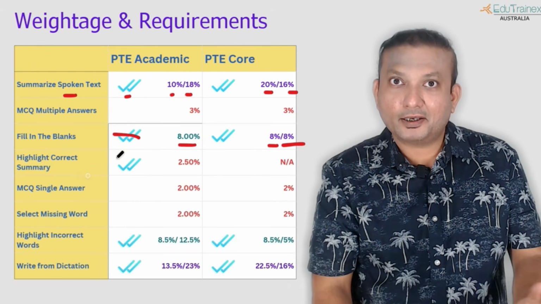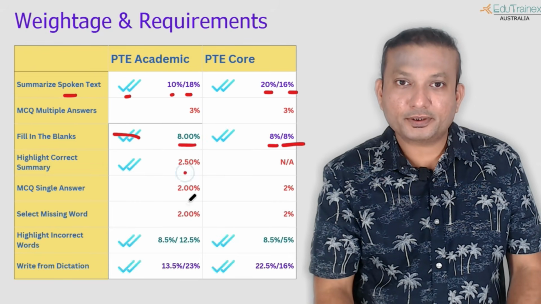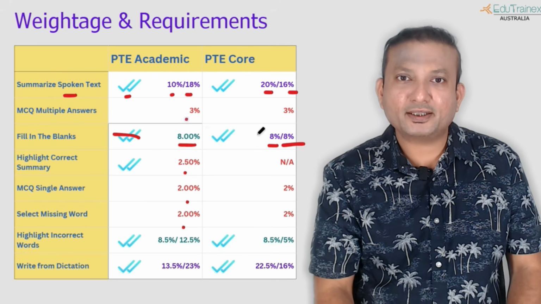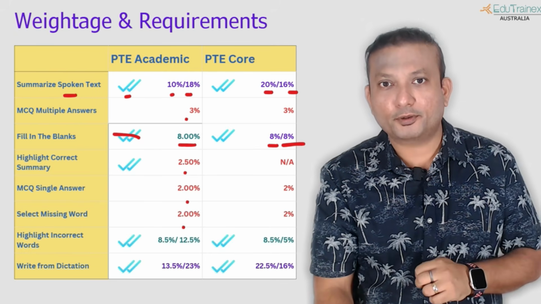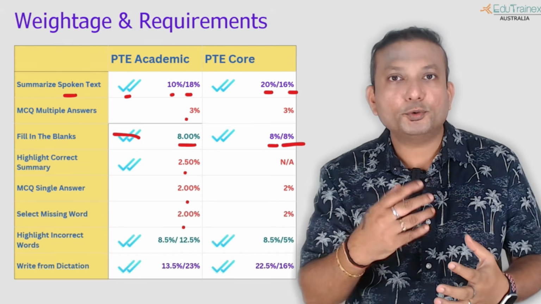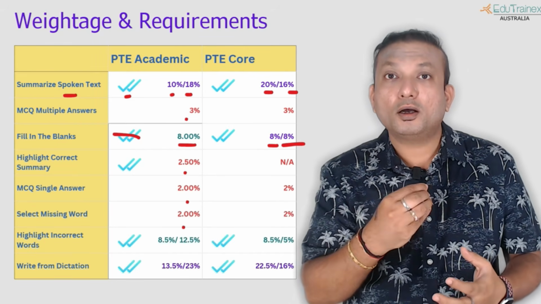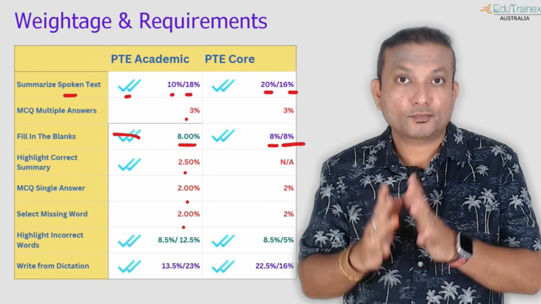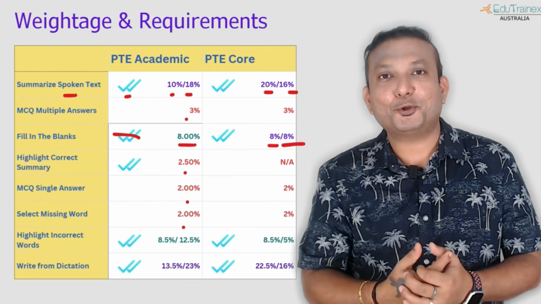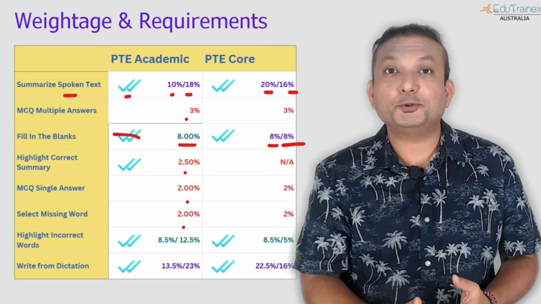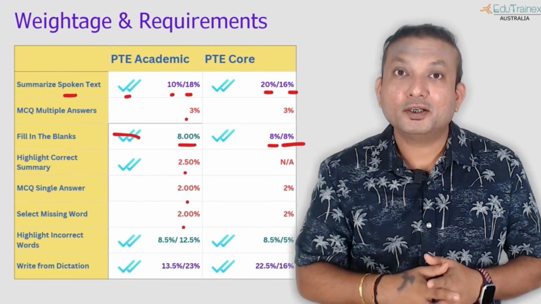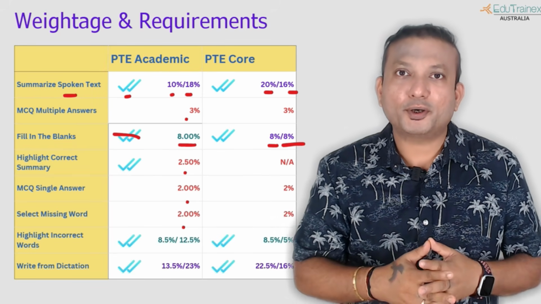Okay. Next, highlight correct summary, 2.5%, 2%, 2%, and 3%. Collectively, they form around 10% of the total weightage you get from the listening module. So you can do them quickly or you can just skip them. Remember one thing, you cannot skip the audios. They will make you listen to the audios anyway. Only after that you can skip the question, these trap questions, these non-important questions.